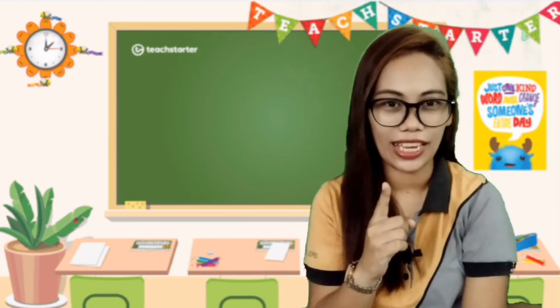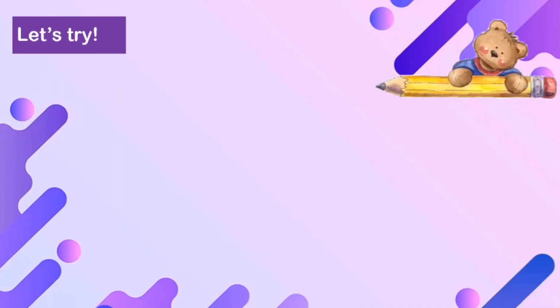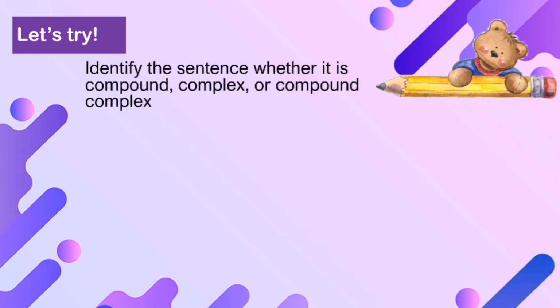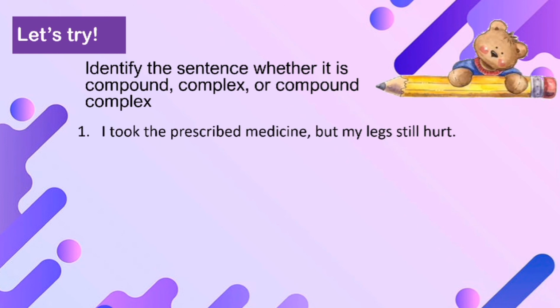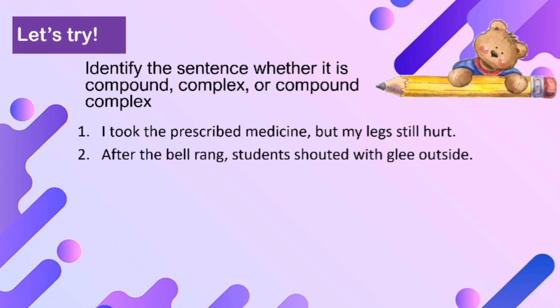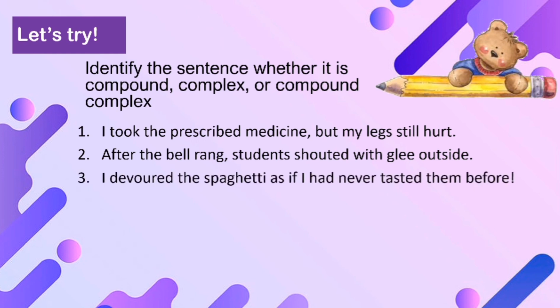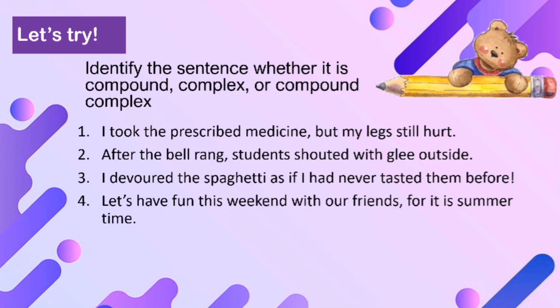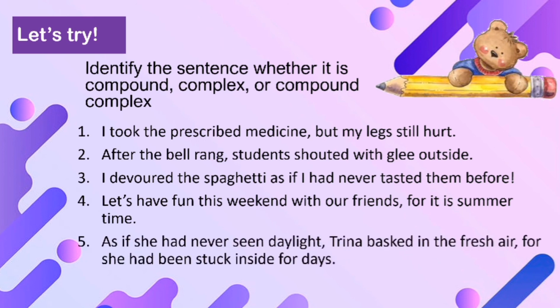Now I think you are ready to take our quiz. Now let's try this one and I want you to do this on your own. Identify whether the sentence is compound, complex, or compound complex. Number 1. I took the prescribed medicine but my legs still hurt. Number 2. After the bell rang, students shouted with glee outside. Number 3. I devoured the spaghetti as if I had never tasted them before. Number 4. Let's have fun this weekend with our friends, for it is summertime. Number 5. As if she had never seen daylight, Trina basked in the fresh air, for she had been stuck